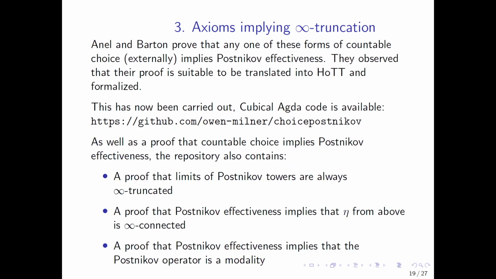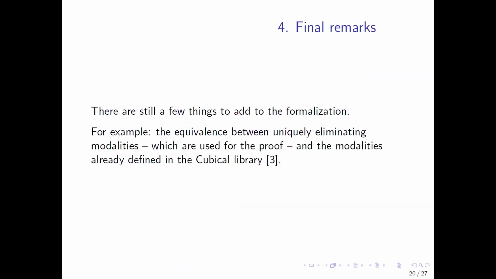Other things in this repository, as well as the proof that countable choice implies Postnikov effectiveness, that's Snell and Barton's proof. We have a proof that limits of Postnikov towers are infinity truncated. Proof that Postnikov effectiveness implies that eta is infinity connected. Proof that Postnikov effectiveness implies that the map sending a type to the limit of its Postnikov tower is a modality. And that's basically everything I have to say.